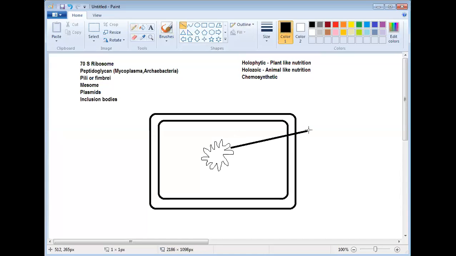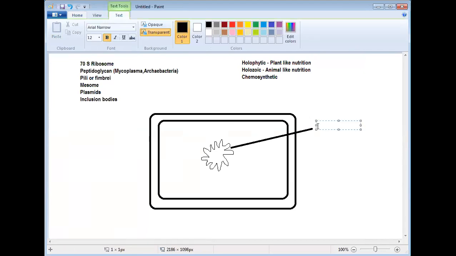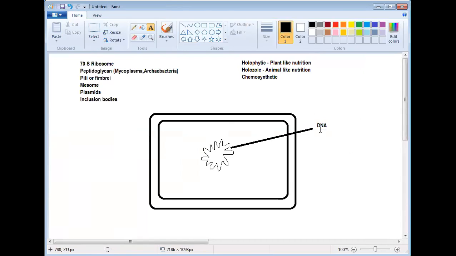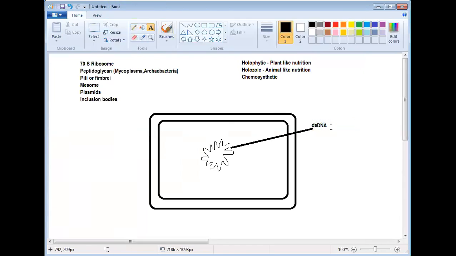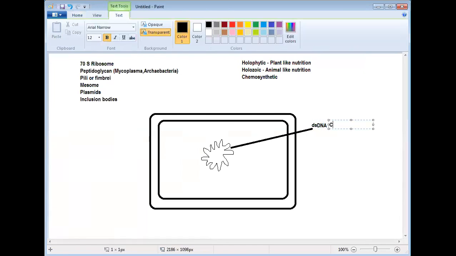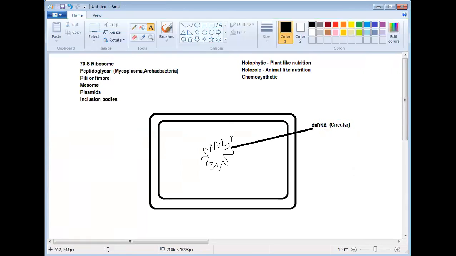This is the DNA. The DNA present is a double-stranded DNA. And another characteristic is that it's a circular DNA. So this is one characteristic.